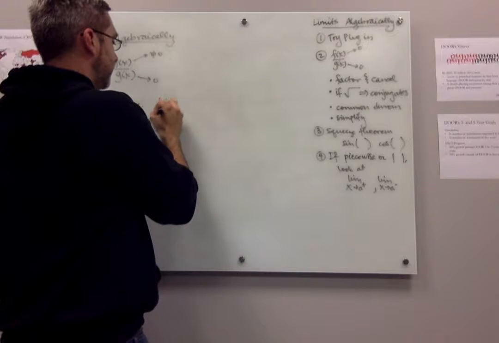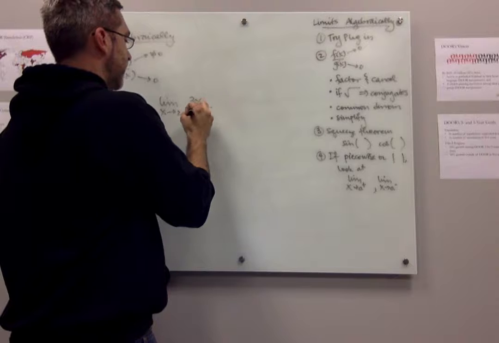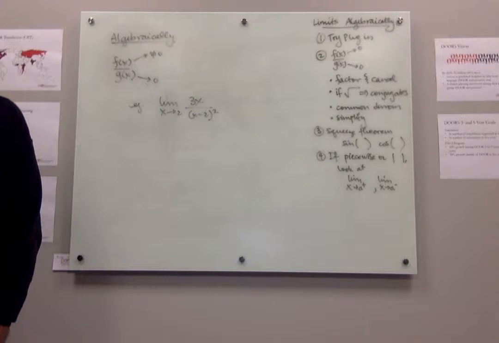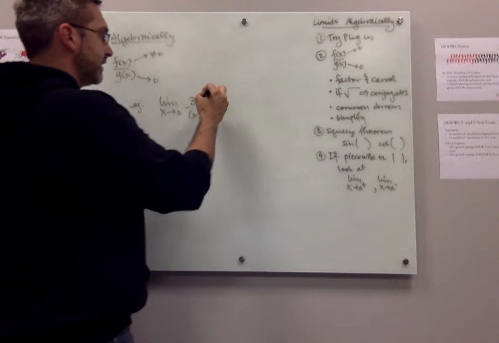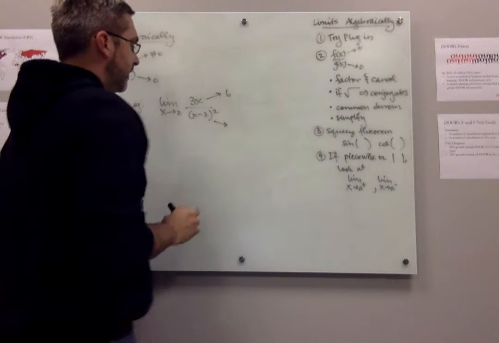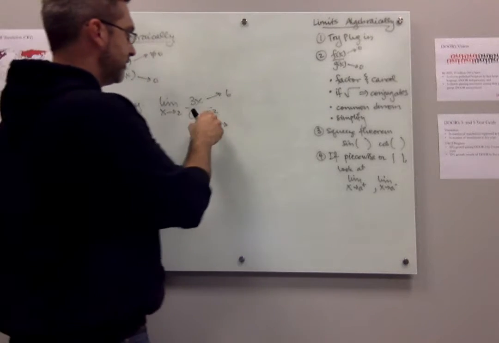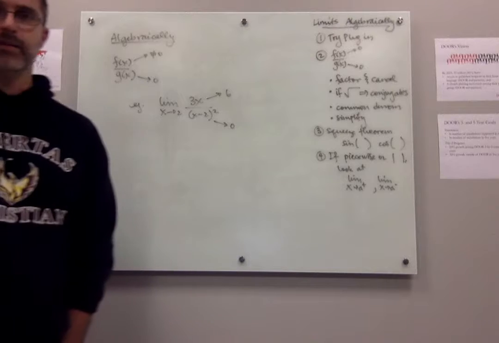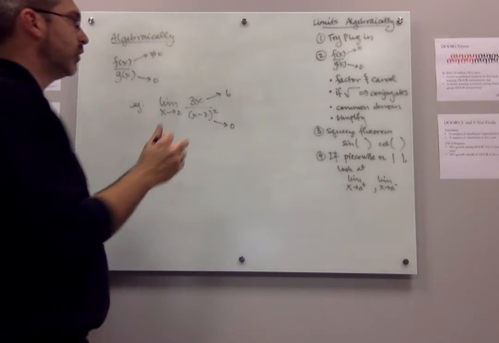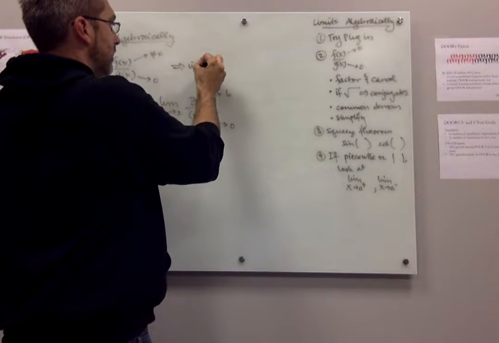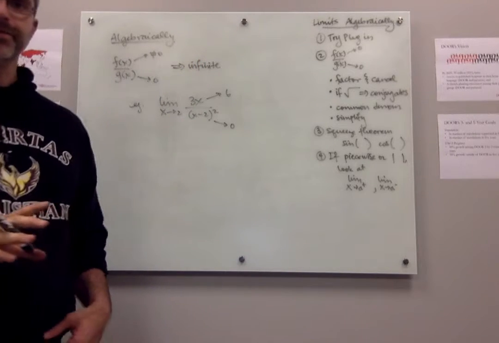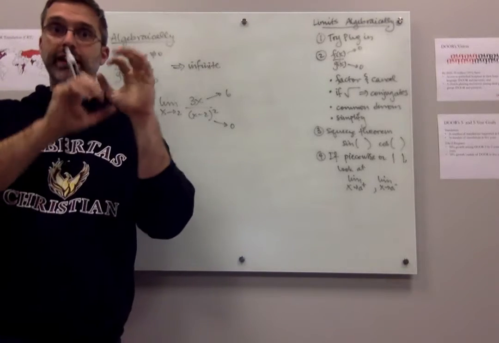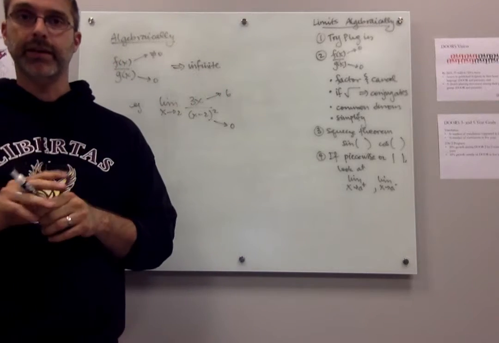So if I have the limit as x goes to 2 of 3x over (x minus 2) squared, let's look at what happens here. If I just try to plug in, the top goes to 6, and the bottom, 2 minus 2 is 0, 0 squared is 0. So the top does not go to 0, it goes to some other value, and the bottom goes to 0. When this happens, it will be an infinite limit, because a non-zero number over a really small number is a really huge number.